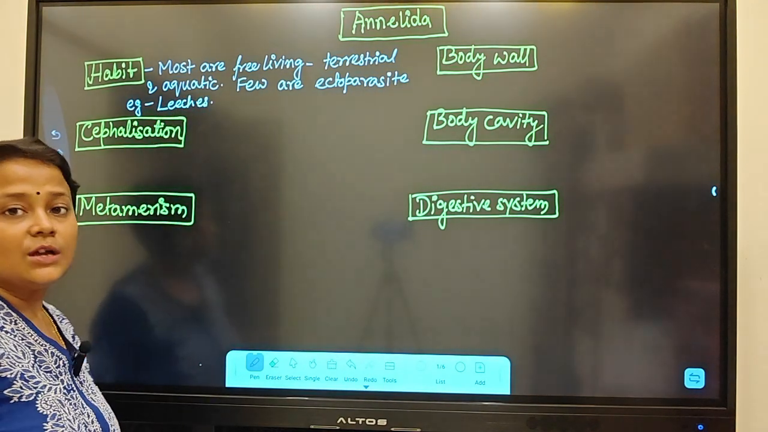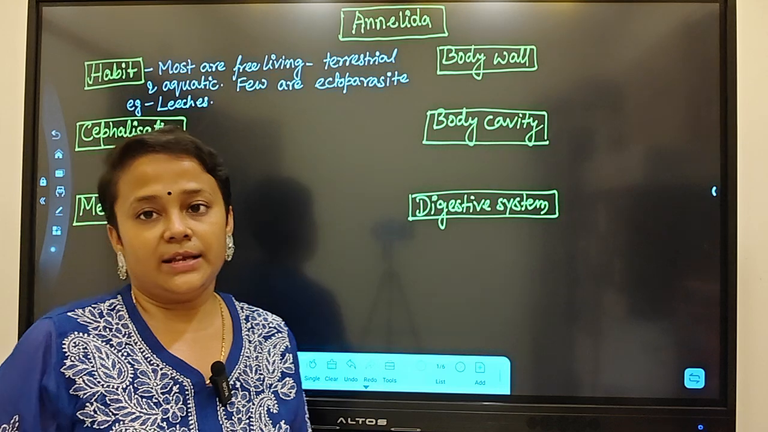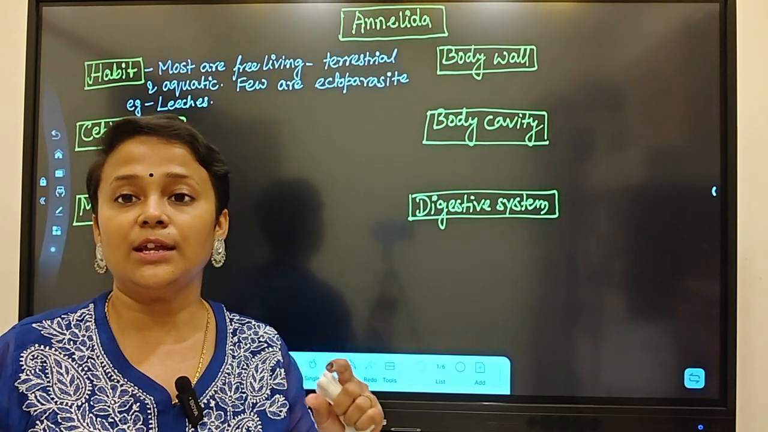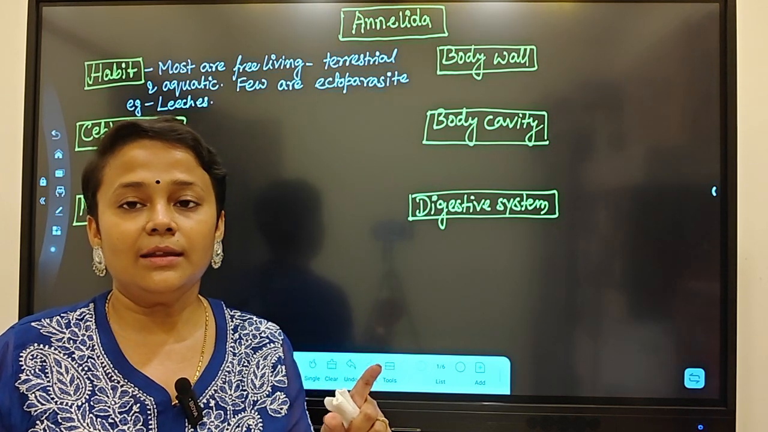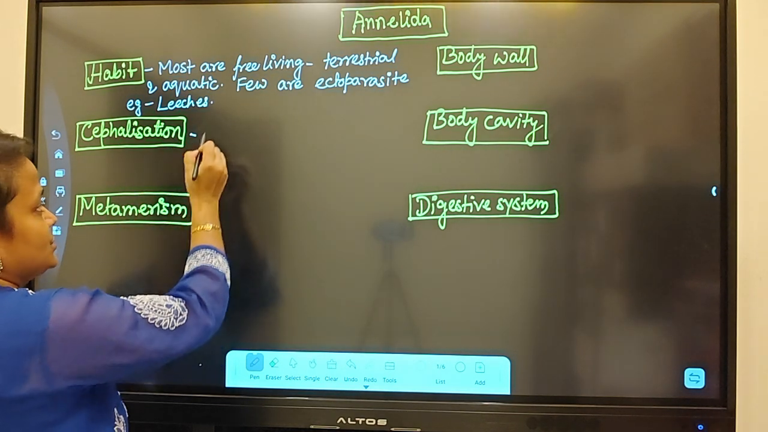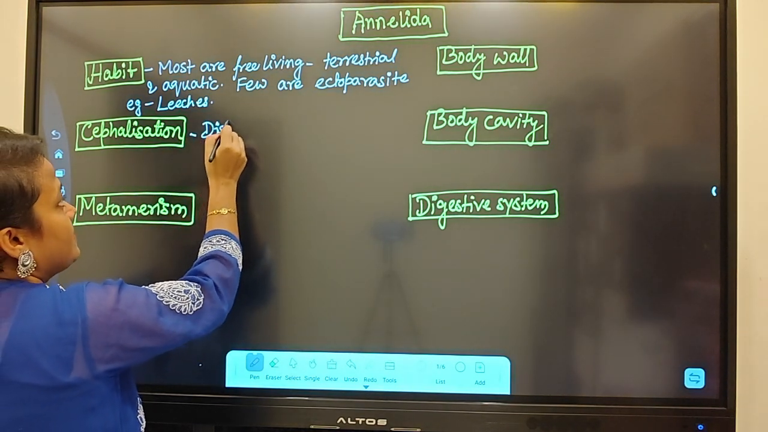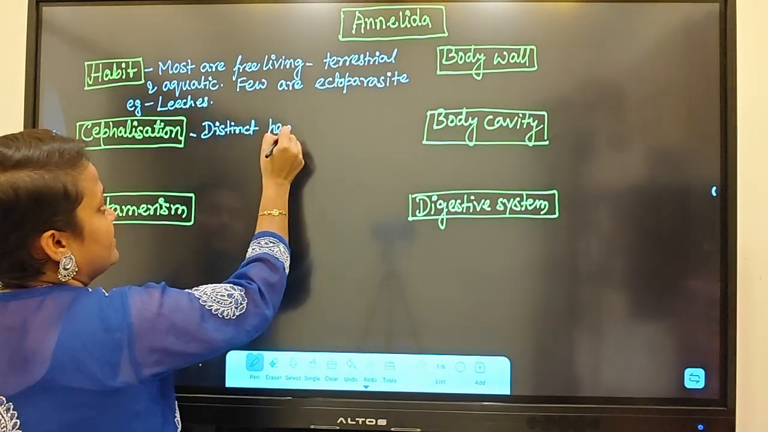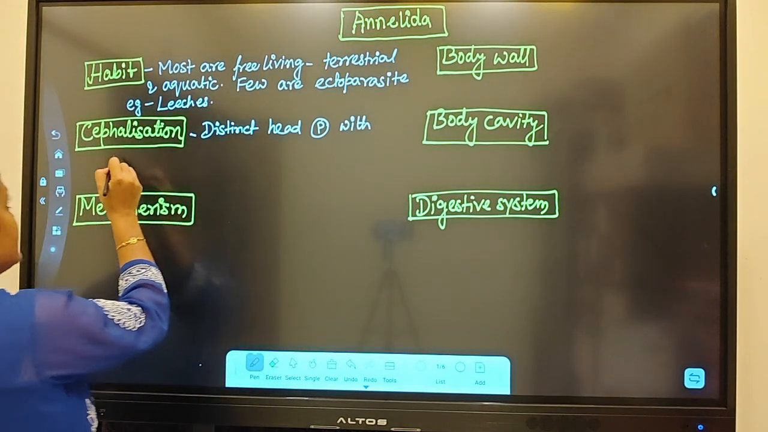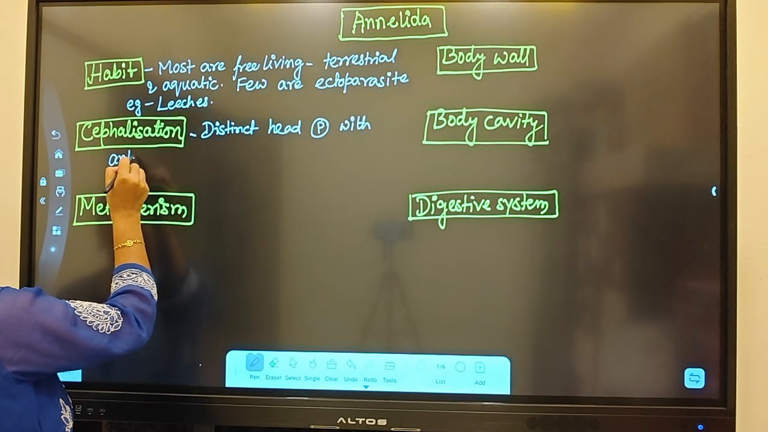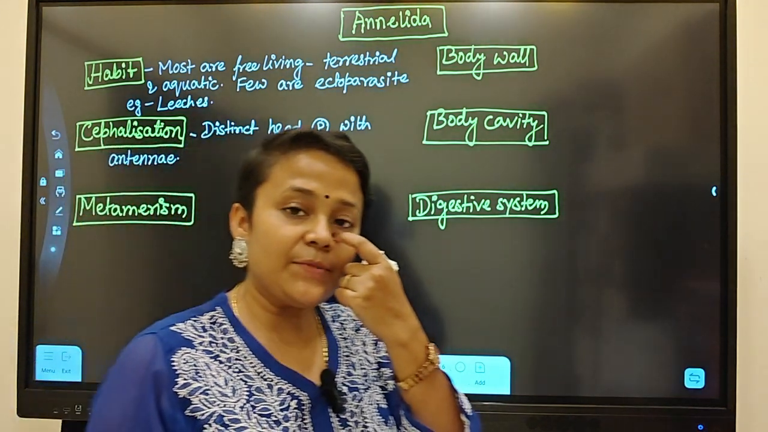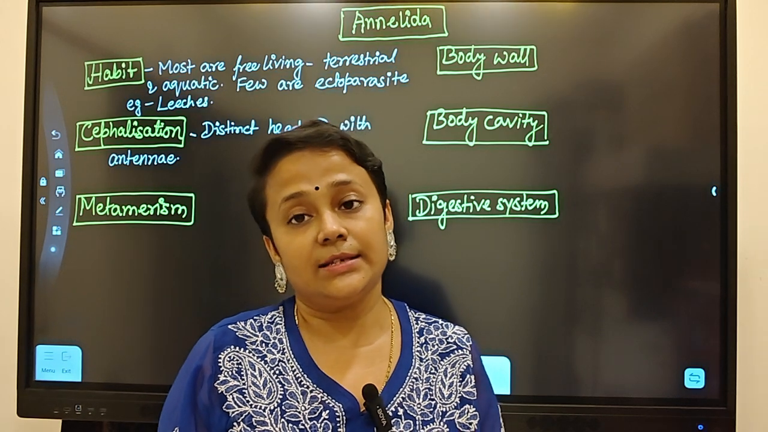Okay, so the next topic is cephalization. Cephalization means for the first time there will be distinct head formation. We don't have any head in Aschelminthes. So here, for the first time, there will be cephalization, meaning a distinct head present with antenna. So for the first time in the animal kingdom there will be cephalization.